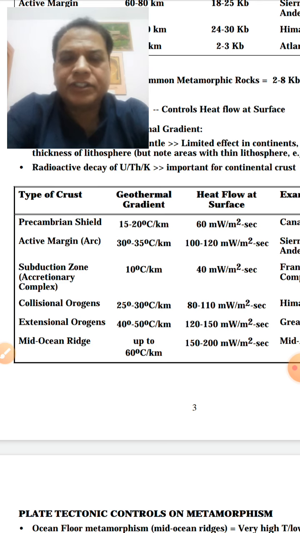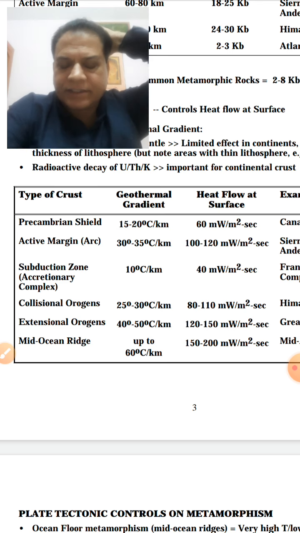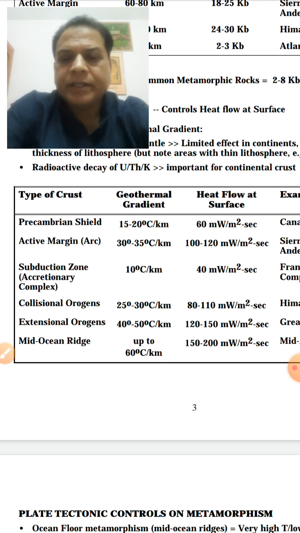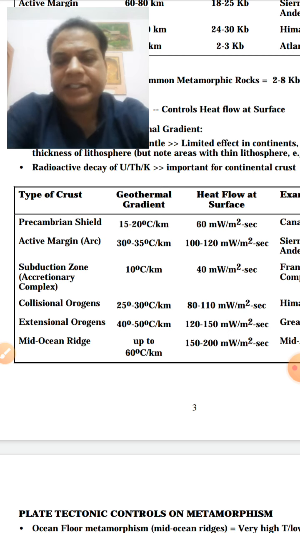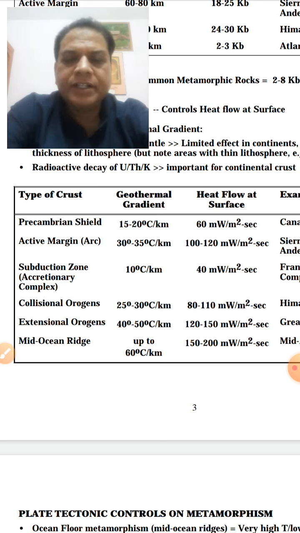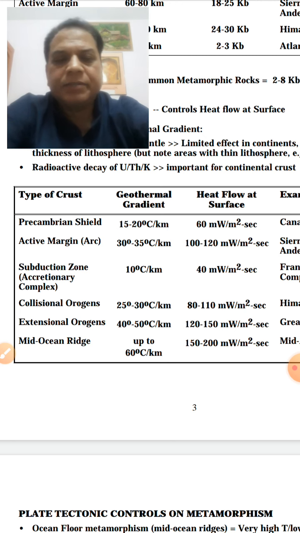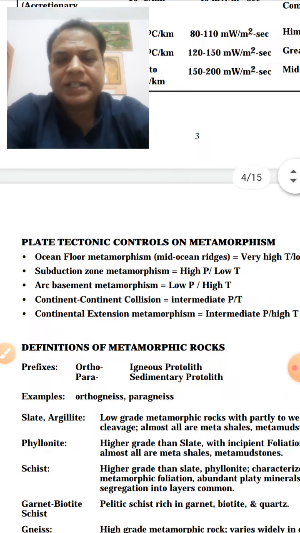In active margin arcs, it is around 35 degrees centigrade per kilometer. In the collision margins, it is 25 to 30 degrees centigrade per kilometer, in extensional settings 40 to 50, and at mid-oceanic ridges it is even up to 60 degrees centigrade per kilometer. So we can understand this.